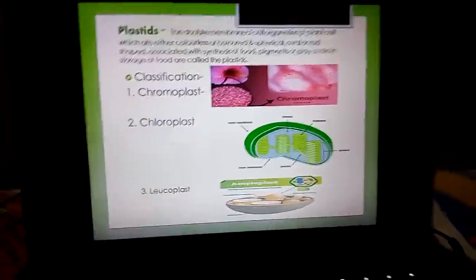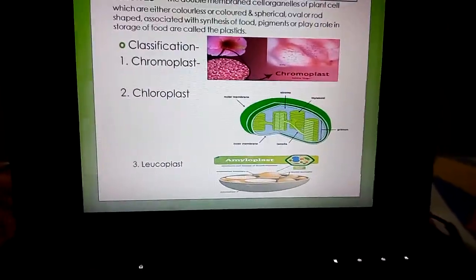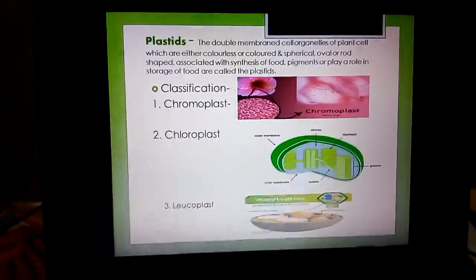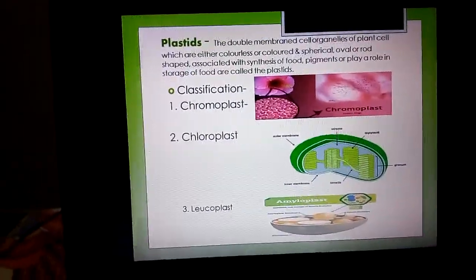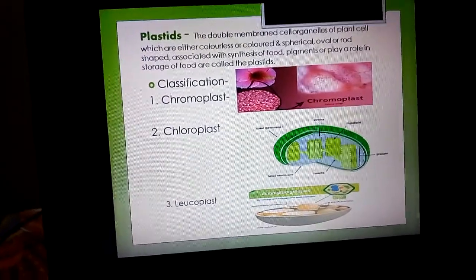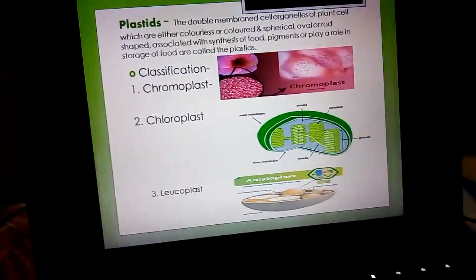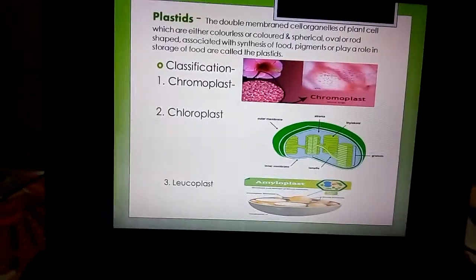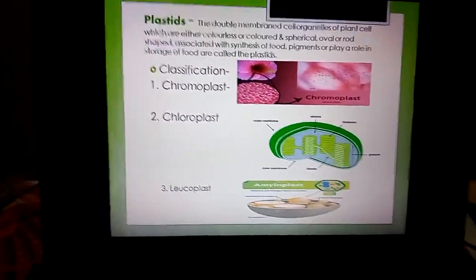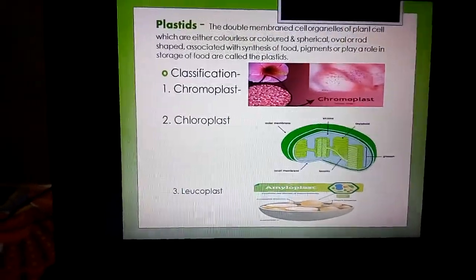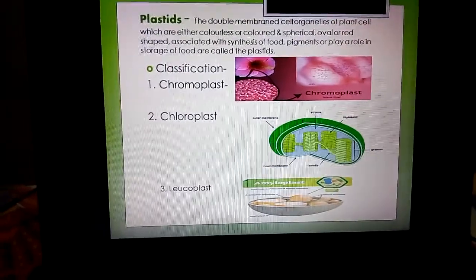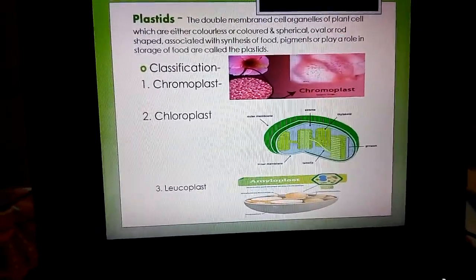What are the pigments present in this chromoplast, meaning why are they so colorful? The colored pigments are carotene and xanthophyll, but chlorophyll is absent here. That's all about chromoplast. So chromoplast is the colored plastid but it is devoid of chlorophyll, meaning the green color pigment is absent here.